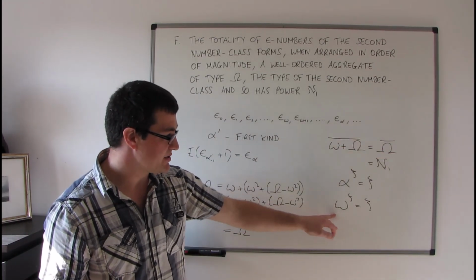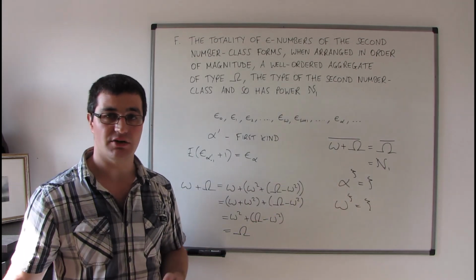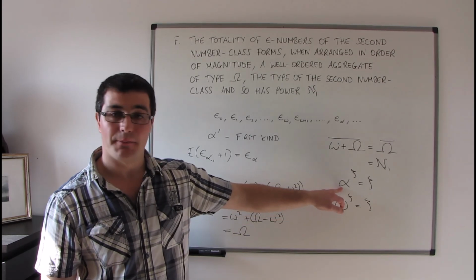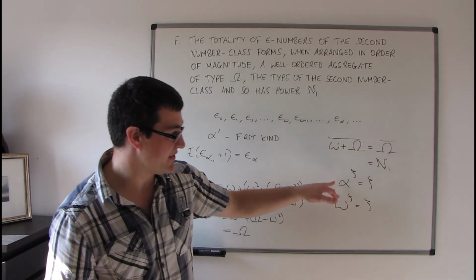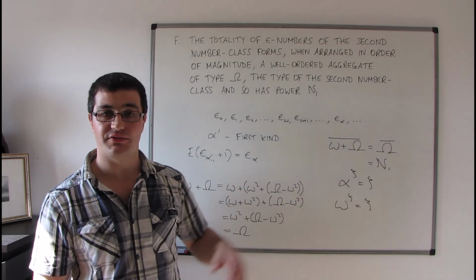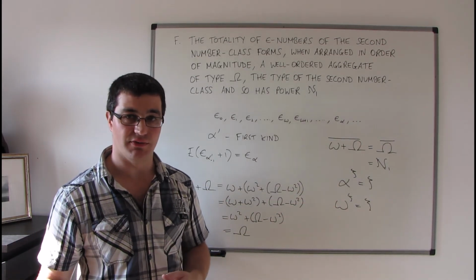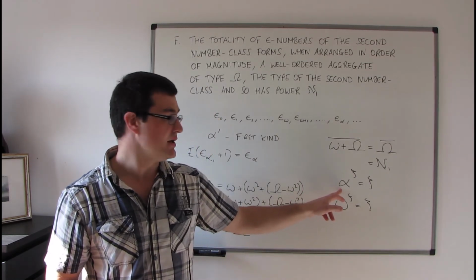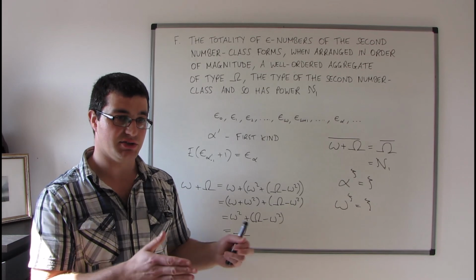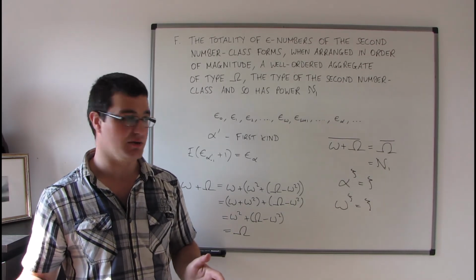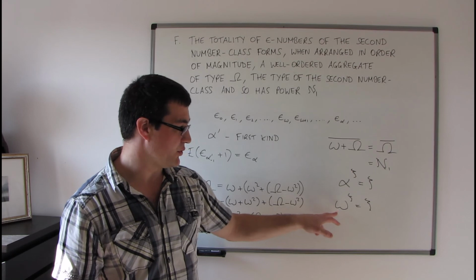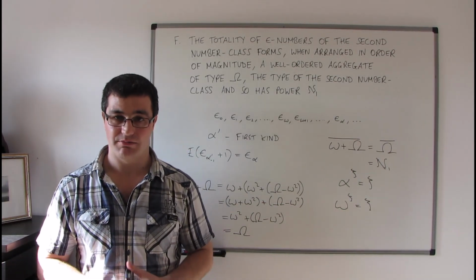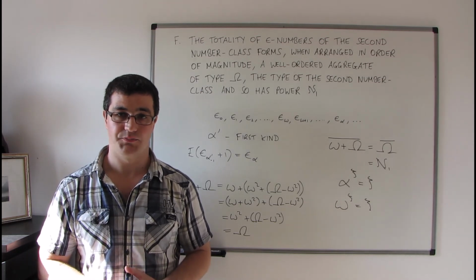If we change the omega to a general alpha, alpha being a number from the second number class, then the solutions to this equation are all of the epsilon numbers greater than alpha. So they're still epsilon numbers, the solutions here to this equation, but it's just a certain part of the epsilon numbers. There's some missing that would be solutions to this equation. So that's proved in theorem H, which I'm not going to go through in this particular video.